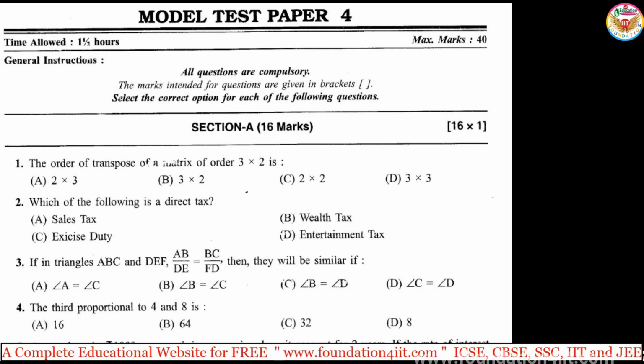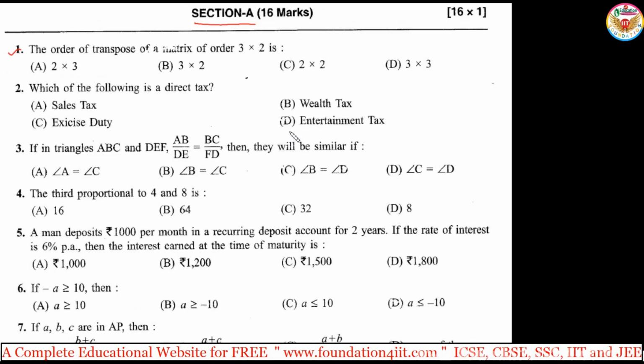So let us see this paper now. First one, section A, we have 16 marks and one question carries 1 mark in this section A. So for most of the questions we can put the ticks just by observing, right?